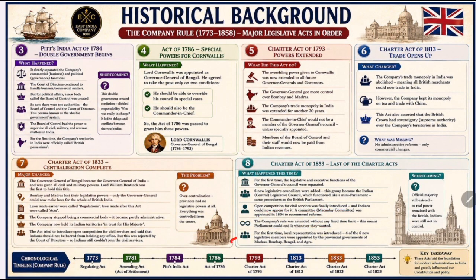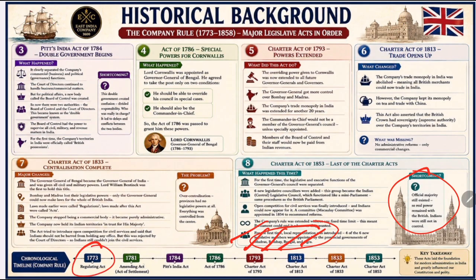And the next point was the beginning of local representation. For the first time, provincial governments received representation in the Central Legislative Council. Four of the six additional members were nominated from Madras, Bombay, Bengal, and Agra. This introduced the idea of regional participation in lawmaking. What was the problem? Although representation increased, British officials still formed the majority, and therefore real power remained firmly in British hands, and Indians had little influence over decision making.